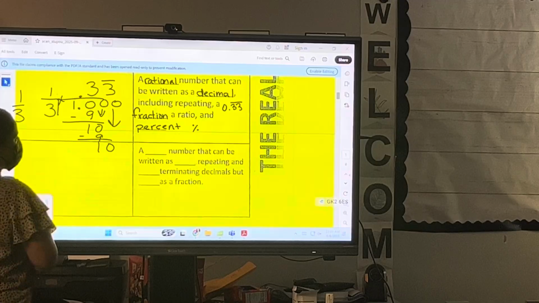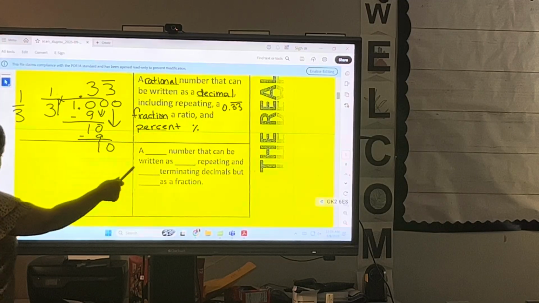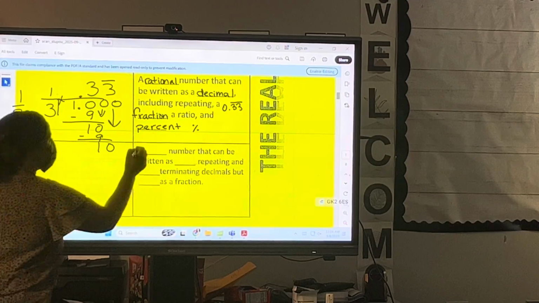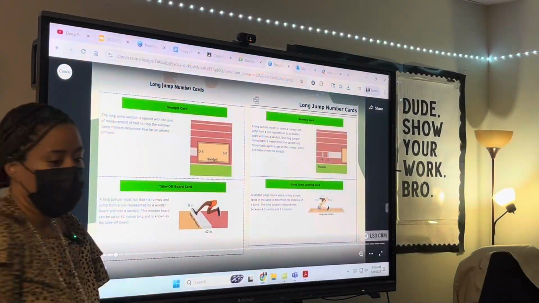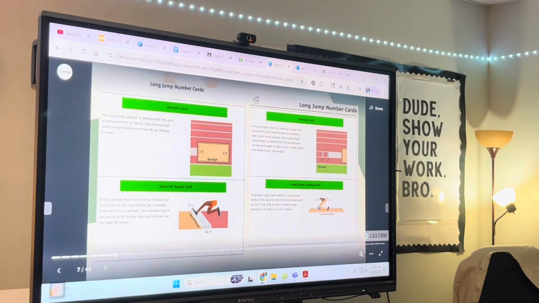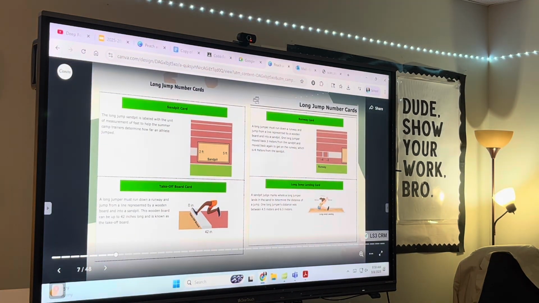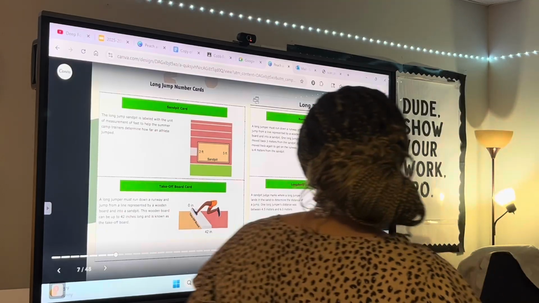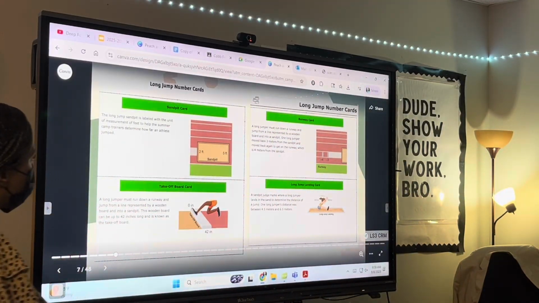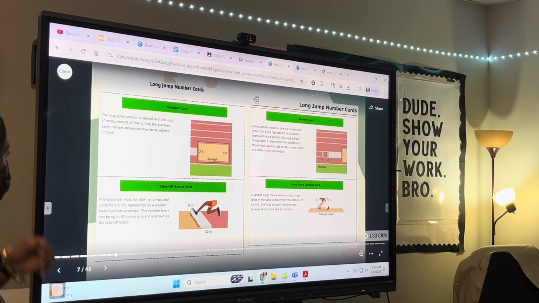So let me erase this. This one right here, we did rational. Cross this out. All right, now let's talk. So we have some long jump cards here. What we're going to do is look at a scenario. The first one says sandpit card. It says the long jump sandpit card is labeled with the unit of measurement of feet to help the summer camp trainers determine how far an athlete jumped.